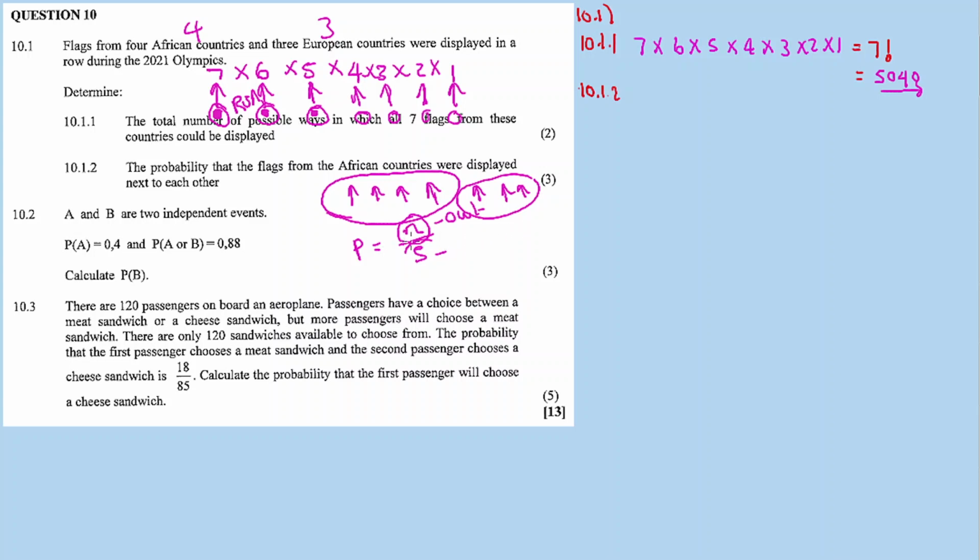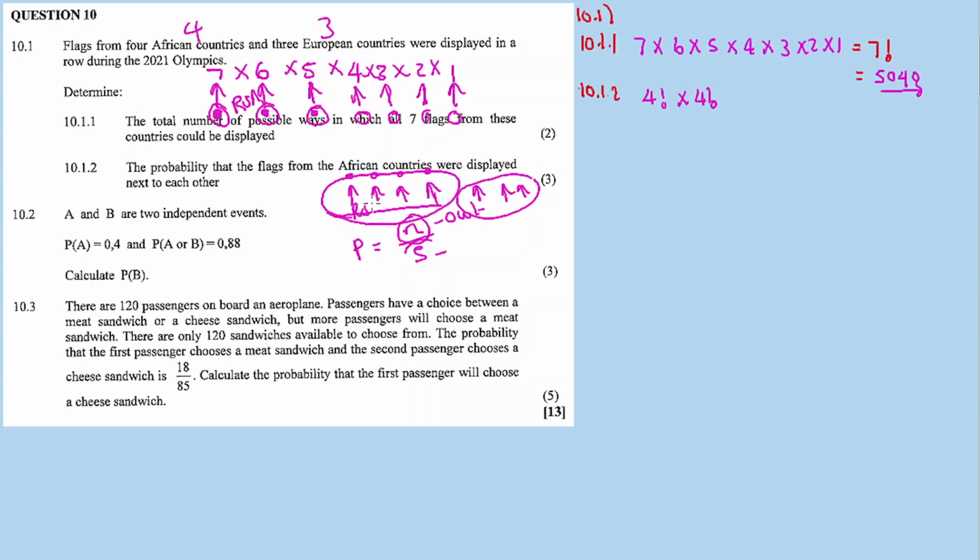So the outcome here is what? It's the arrangement of our flags, with the African flags next to each other. So here it's going to be 4 factorial times 4 factorial. 4 factorial because we have 1, 2, 3, 4 flags that must be arranged. So it's going to be 4 factorial, just like above, but this time it's for the 4. I'm multiplying by another 4 factorial because they must be placed next to each other, and the vice versa is also true.